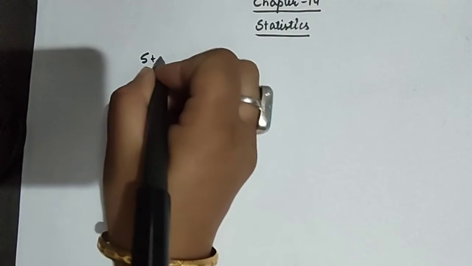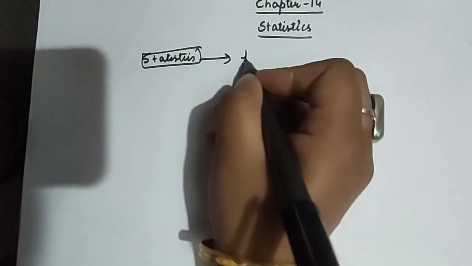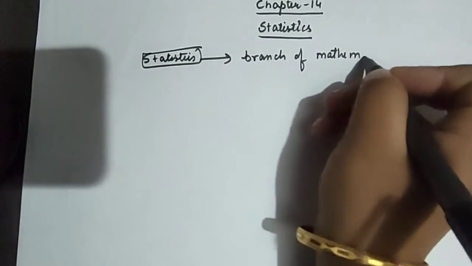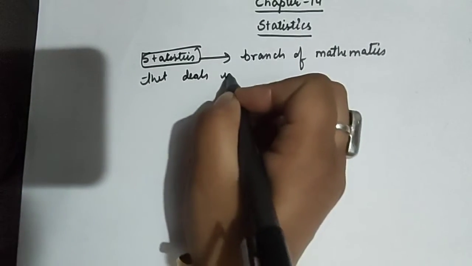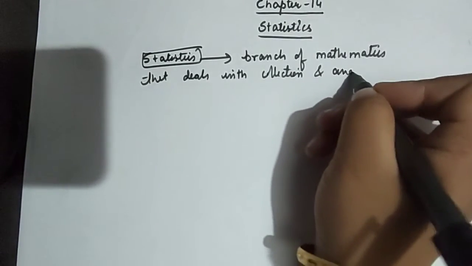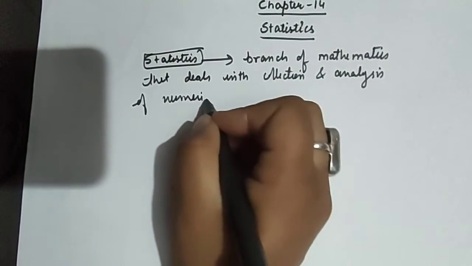In this video we are going to study chapter 14, that is statistics. Before studying this chapter, students, I want to know from you, do you know what is the meaning of statistics? So students, statistics is a branch of mathematics that deals with collection and analysis of numerical data. Okay, so I hope it is clear to you what statistics is.